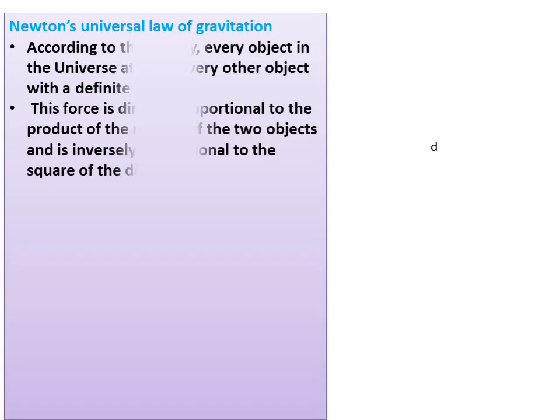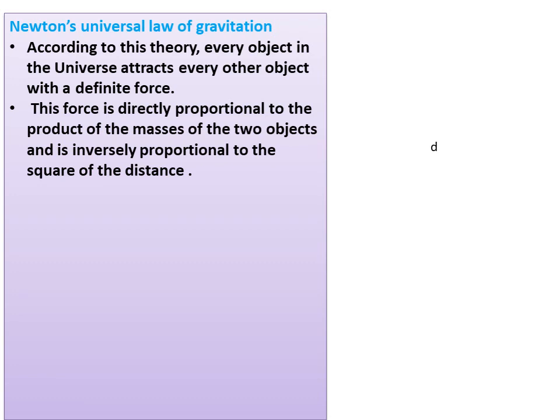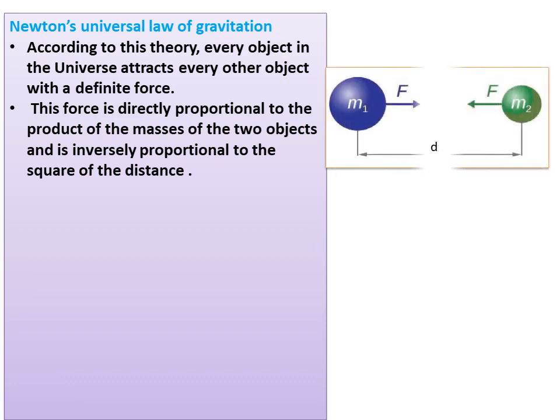Newton's universal law of gravitation. According to this theory, every object in the universe attracts every other object with a definite force. This force is directly proportional to the product of the masses of the two objects and is inversely proportional to the square of the distance.